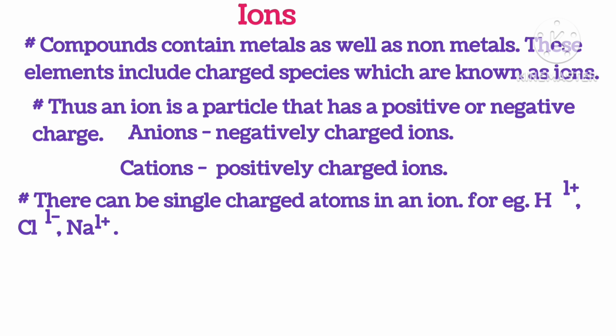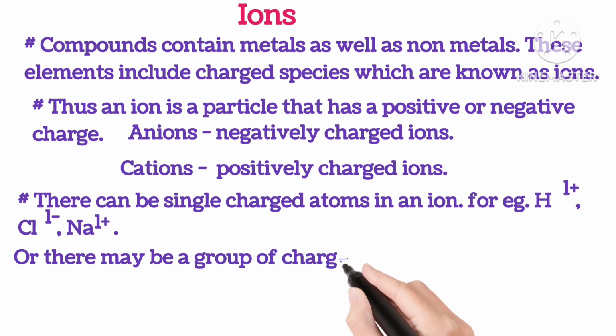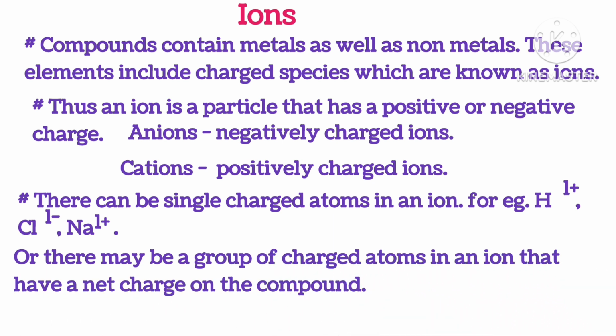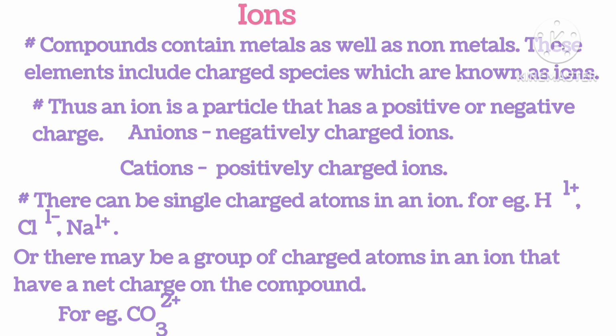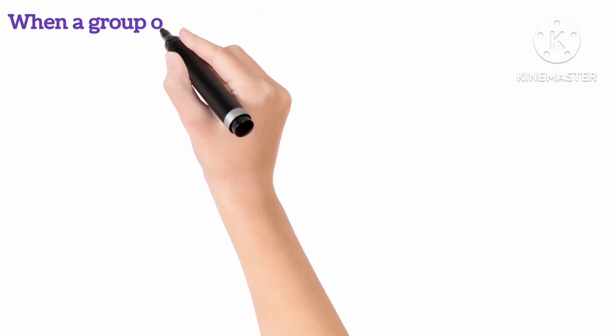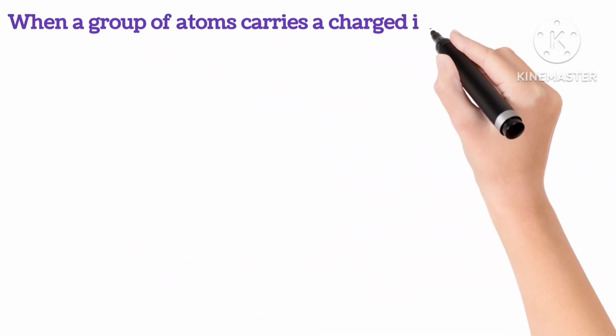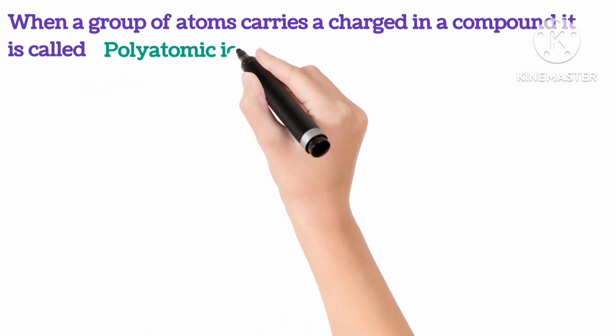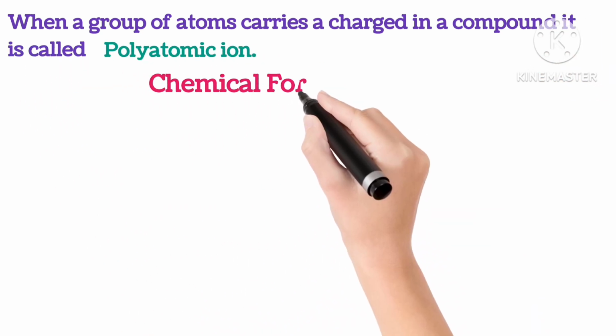For example, hydrogen +1, chlorine -1, sodium +1. Or there may be a group of charged atoms in an ion that have a net charge. For example, carbonate, which is CO3, which has the charge of 2 minus. When a group of atoms carries a charge in a compound, it is called a polyatomic ion.